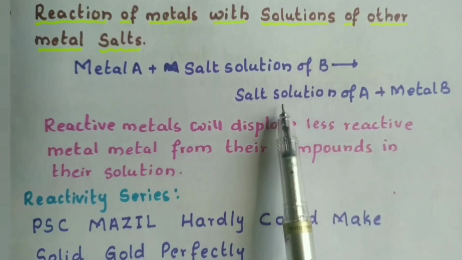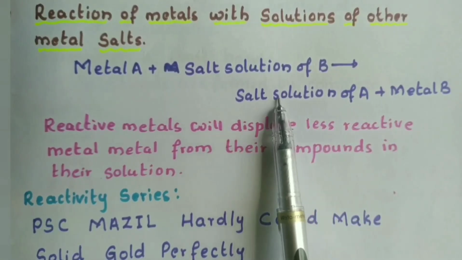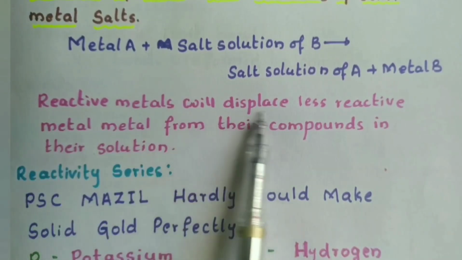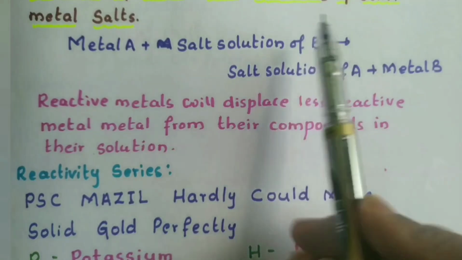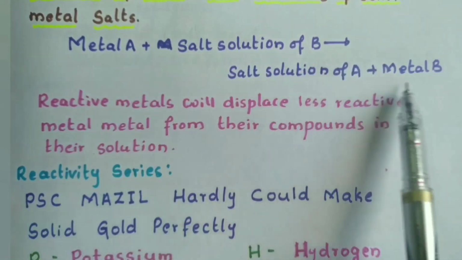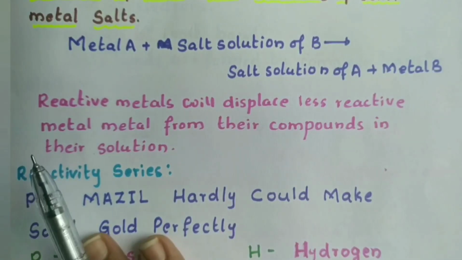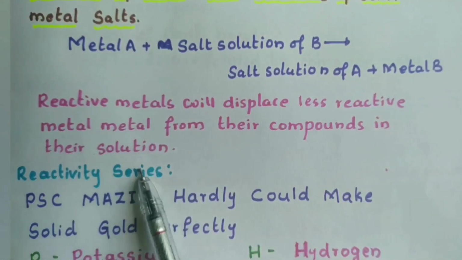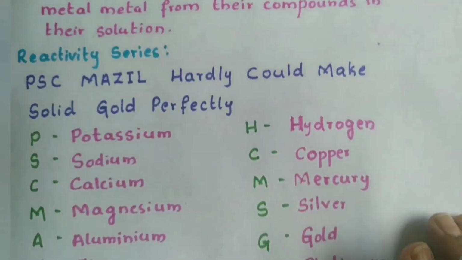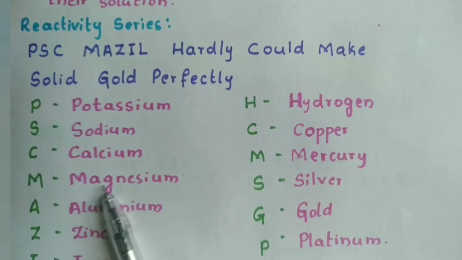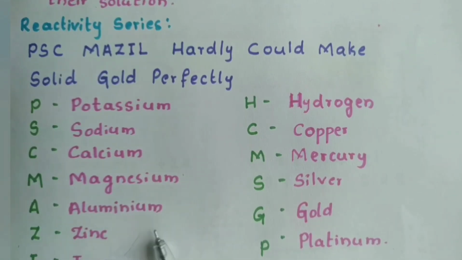Okay, for this you can refer to any of the displacement reactions. You will be able to understand that. So reactive metals will displace less reactive metals. B being less reactive when compared to metal A, that's why it gets displaced here. For that you have to understand the reactivity series, to know which is more reactive and which is less reactive. I have already explained this in the previous chapters, acids and bases and also chemical reactions. Both times I have explained, but still I am going to do it once again for you.